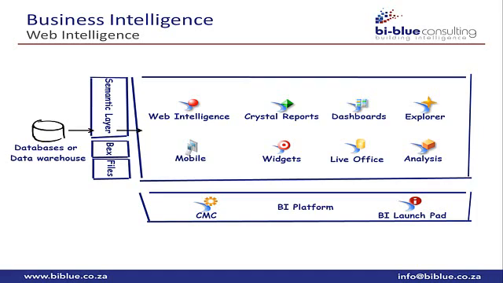Then the widgets make use of other components that you've made, like dashboards and Web Intelligence. If those components are made from the semantic layer, once again the widgets would go through the semantic layer. So as you can see, the semantic layer provides us a foundation so that everyone reports off of the same foundation, and then it's got one version of the truth.